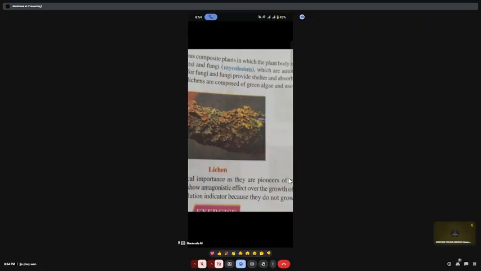When it grows on the rocks, what will happen? There will be succession on barren rocks. It will break down the rocks into smaller and smaller pieces, which helps in the formation of soil. So that is one of the important points: succession on the barren rocks.